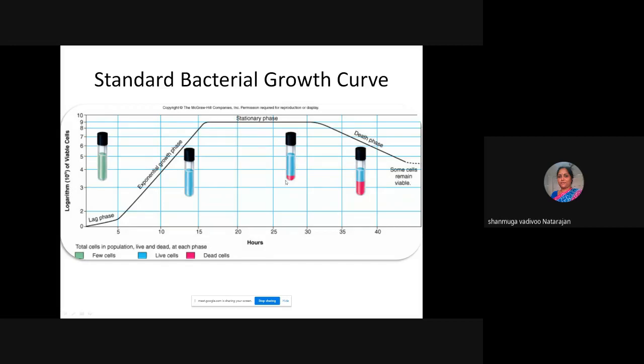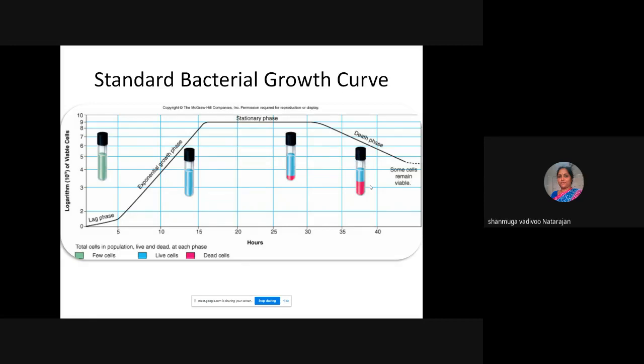In stationary phase, most of them will start to die. It will use all the nutrients from the environment and stop multiplying. Then that will continue for some time. So the spore formation and all will take place in the stationary phase. And then after some time there will be a decline phase or death phase where it will start to die. Only some cells will be viable. So here all the involution forms will be there. So this is typically the standard bacterial growth curve.